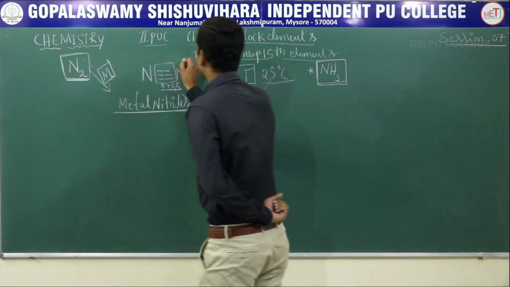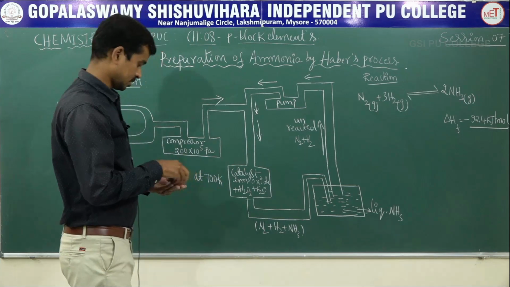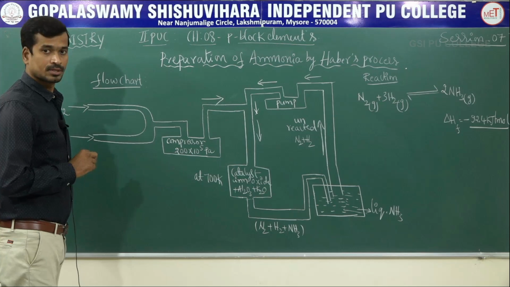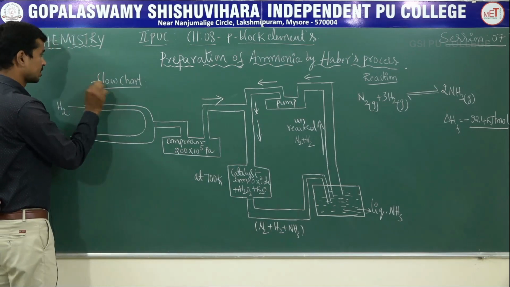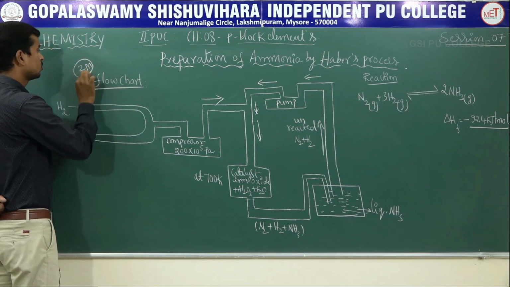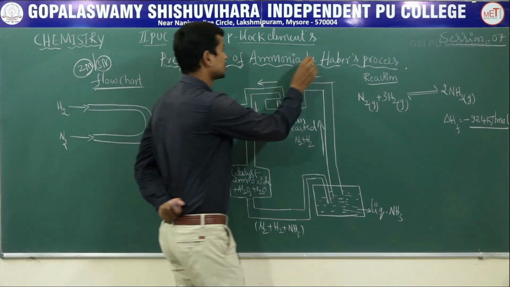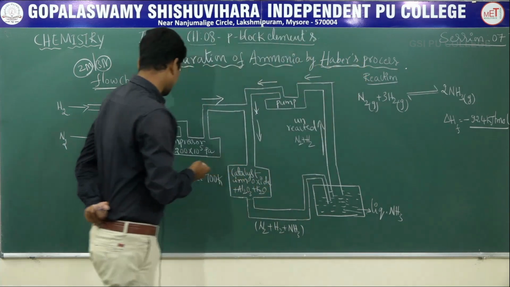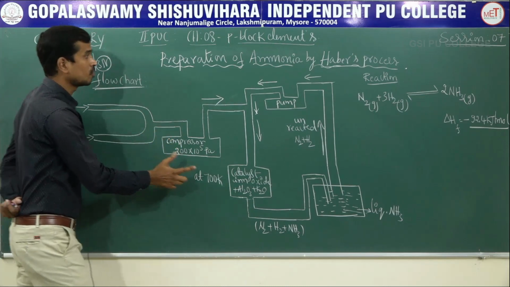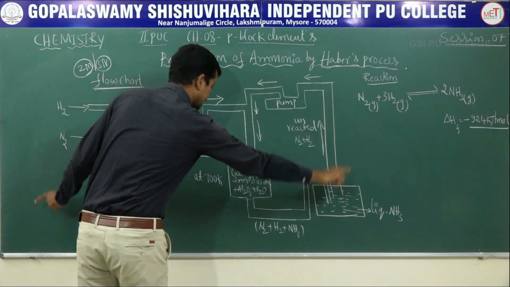In this concept, we have to concentrate on what the reason is for its chemical inertness. Okay. Next, let us consider the preparation of ammonia by Haber's process. In this process, let us consider first the flow chart. The flow chart in your exam is very important for 2 marks or 3 marks. Haber is a great scientist. This is the industrial, large scale preparation of ammonia, named Haber's process. That is the flow chart.